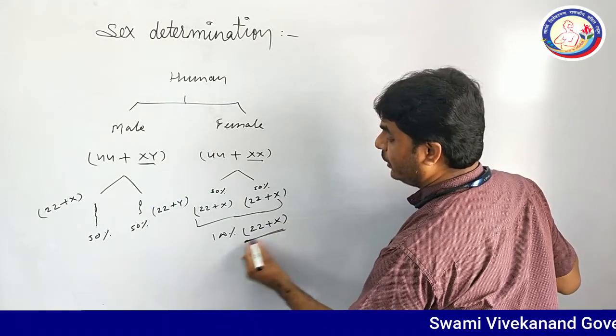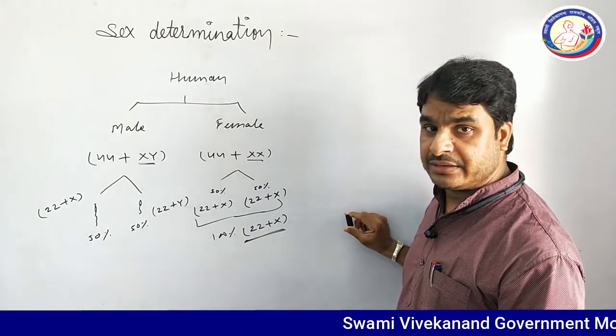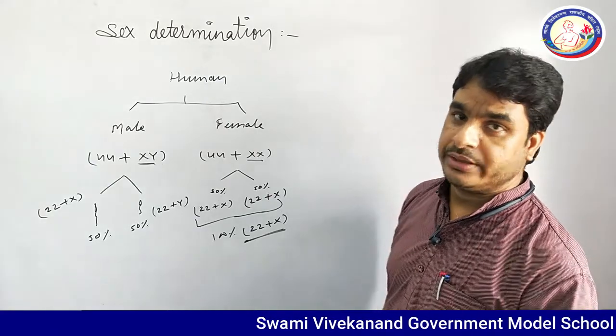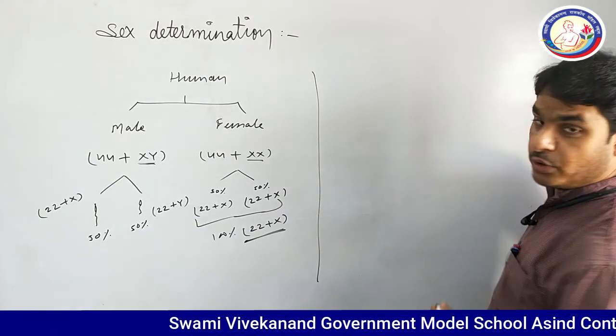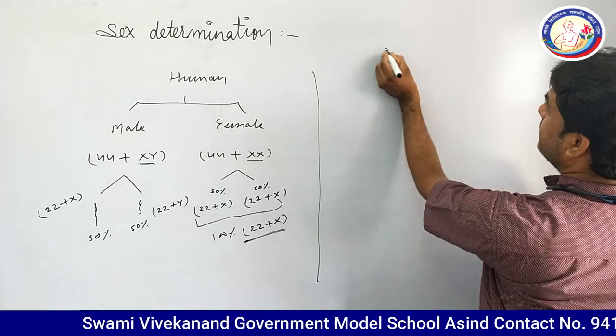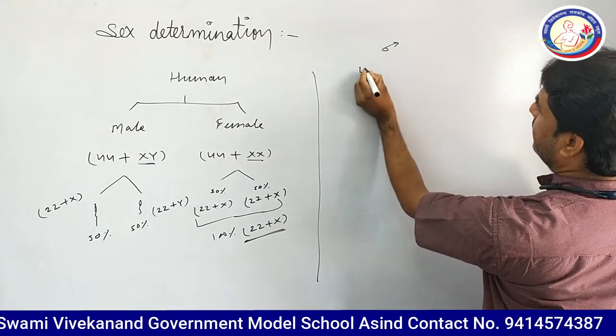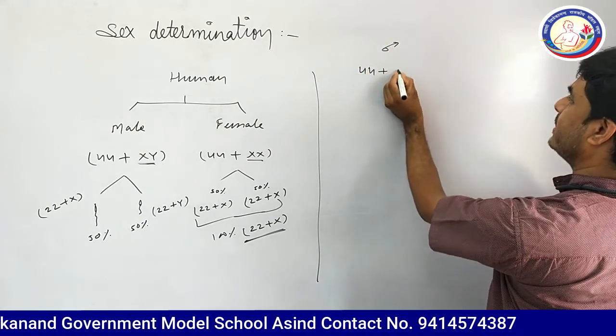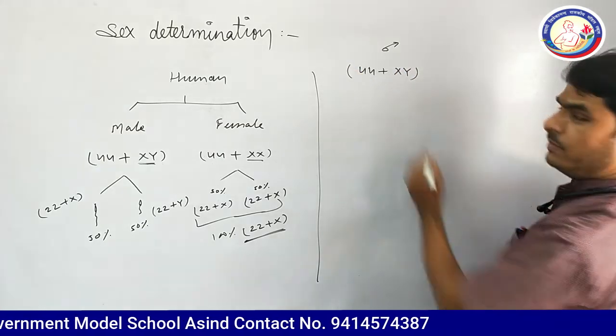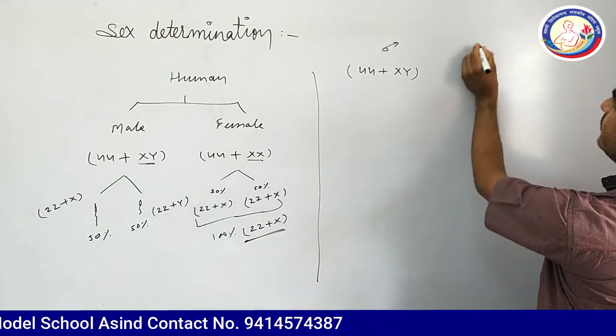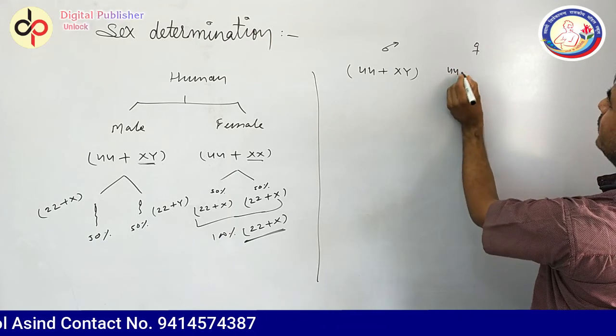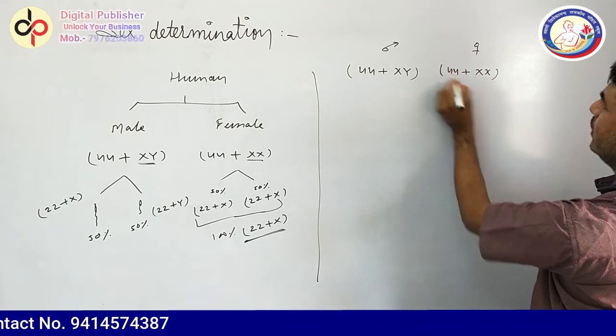So female will not decide the sex in the human body. Suppose we draw the outline figure: this is the male that contains 44 plus XY chromosomes. This is the female that contains 44 plus XX chromosomes.